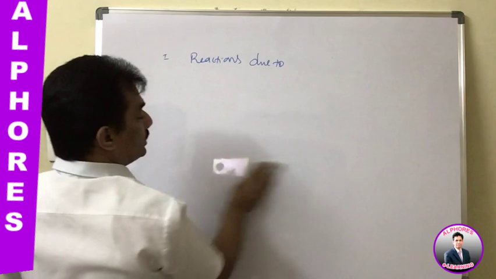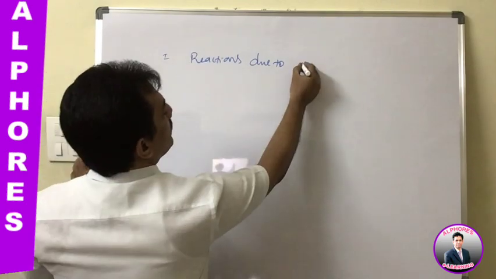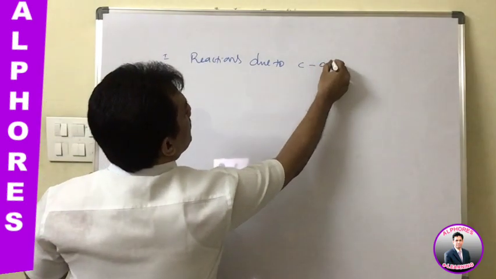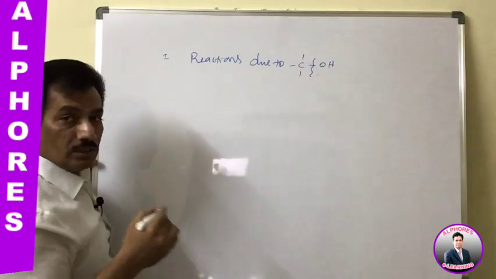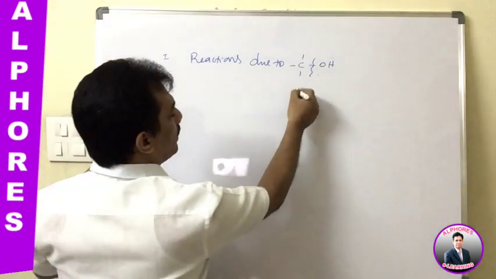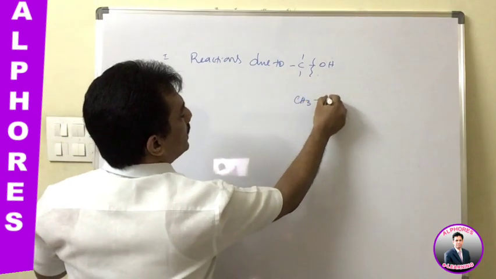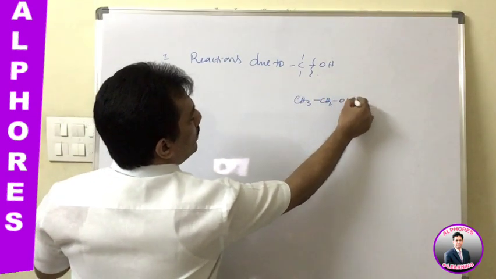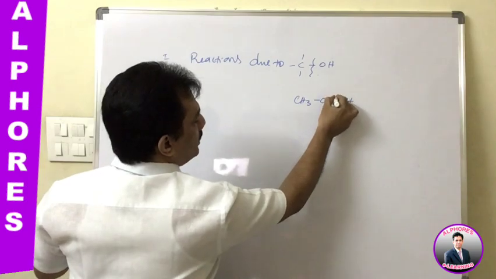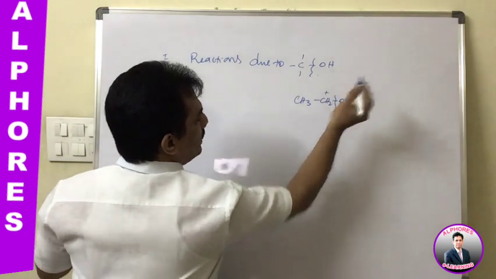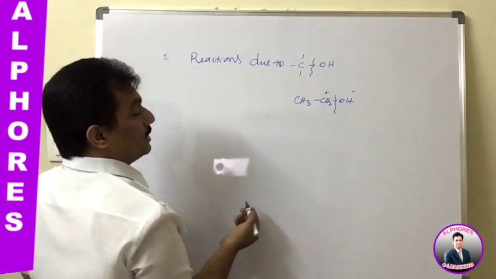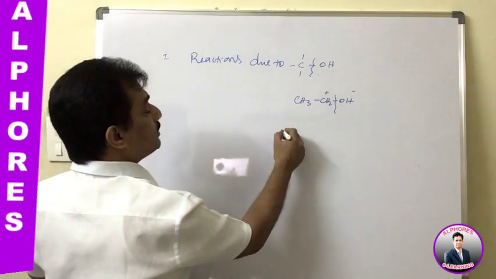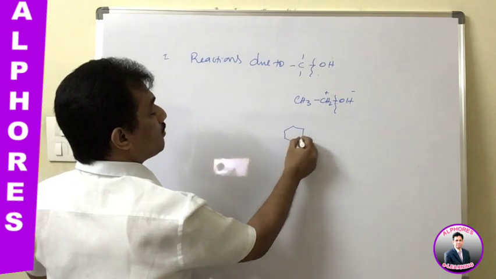Reactions due to CO bond cleavage. In C-OH, here the bond will cleave. This type of reactions. And dear students, you remember, in case of alcohols, it is just a sigma bond. There is no conjugation. Even after the bond cleaves, it is giving place and it is minus. But this type of CO bond cleavage reactions are not possible in case of phenols under normal conditions.